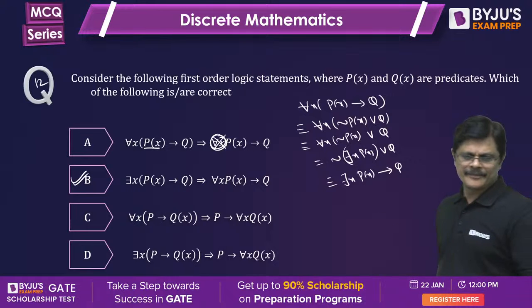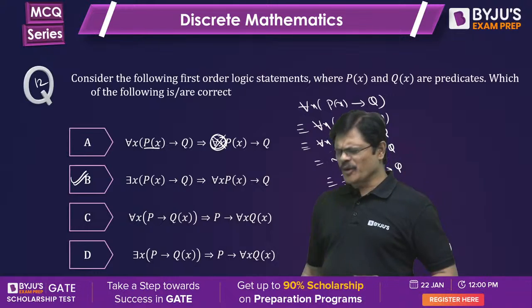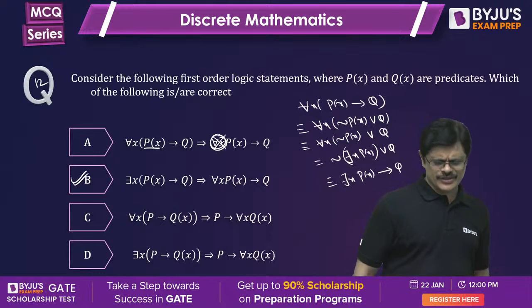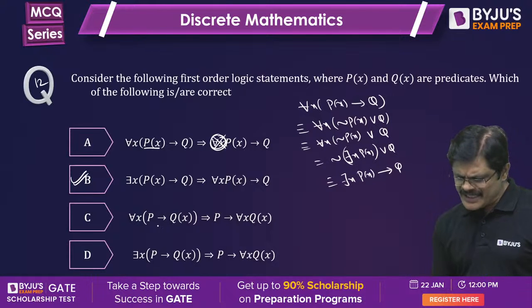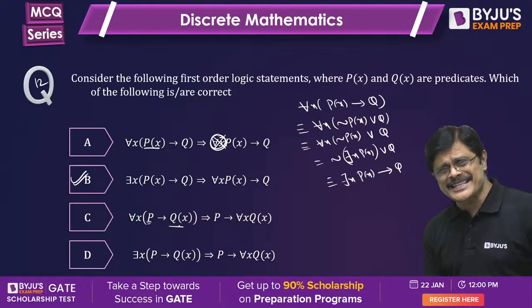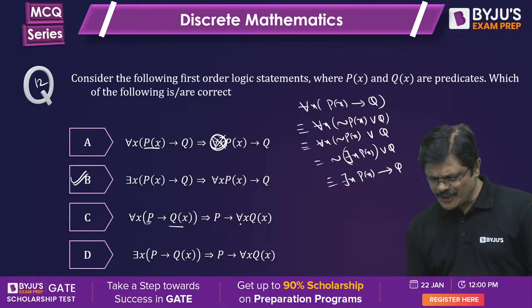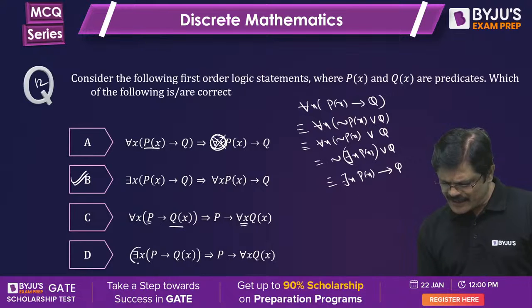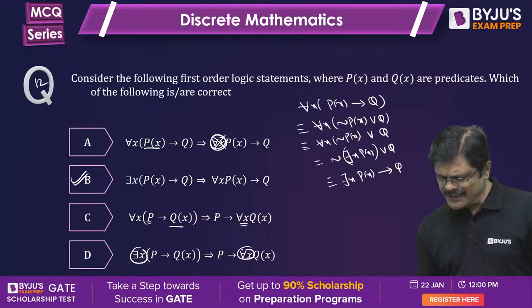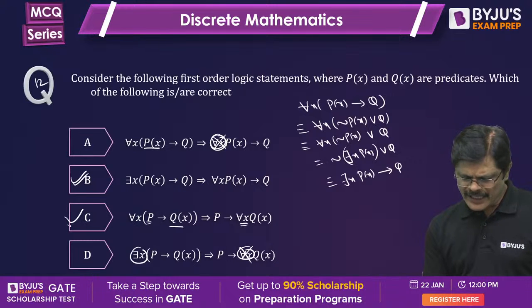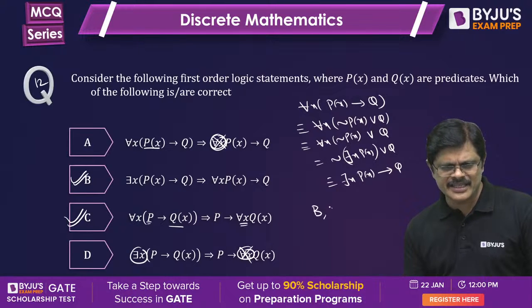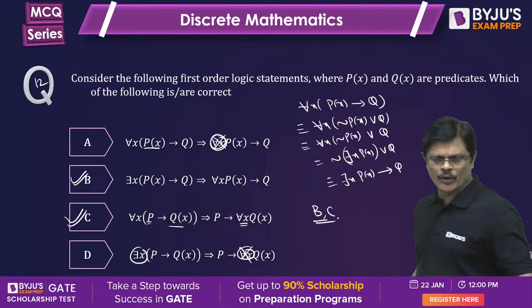Just 10 to 12 more questions, not much. And in this one, if the first one is a proposition and the second one is a predicate, for all will remain for all. For all will be directly distributed, therefore it is correct. But here there exists is converted to for all, this is wrong. So A, B and C are correct, my dear friends.